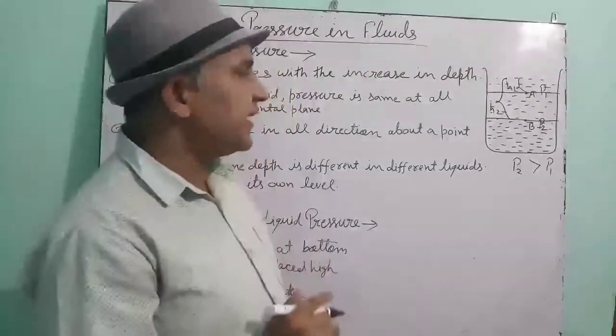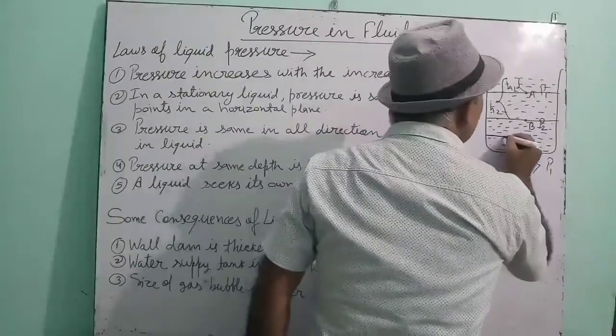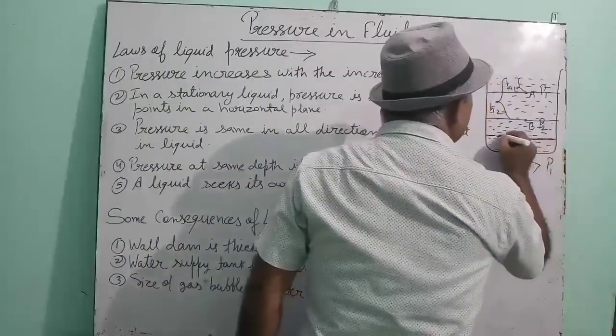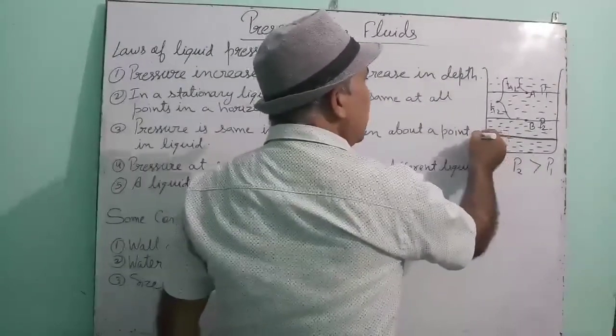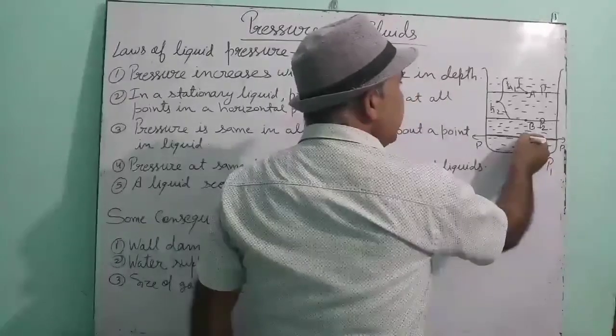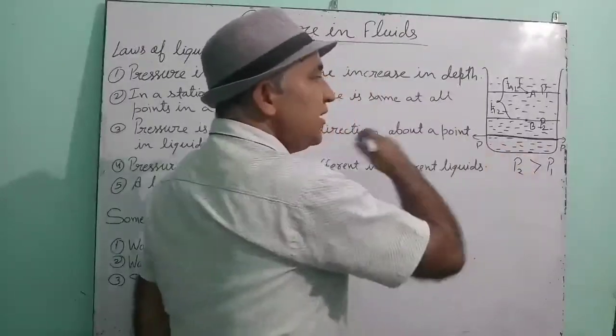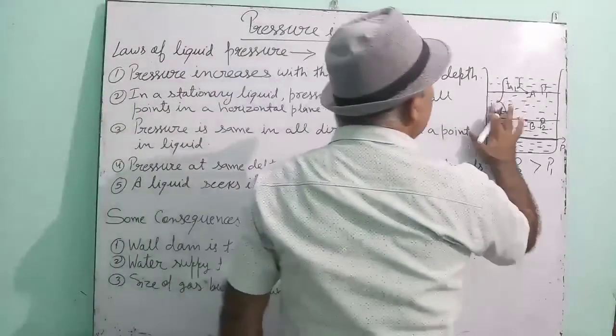In any liquid, as we go deeper, which means as depth increases, the pressure also increases. Understood? The second law says that at a particular horizontal plane in a liquid, the pressure is the same in all directions.